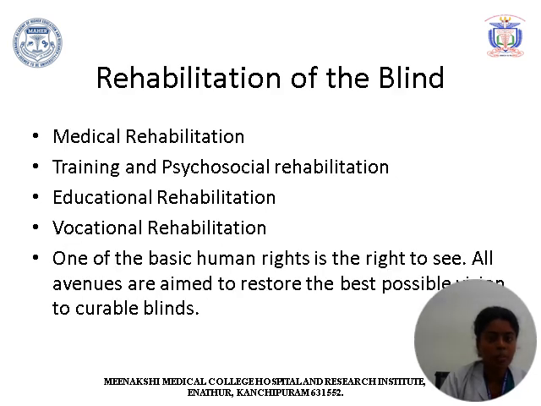Finally, for the rehabilitation of the blind, we have to concentrate on the following things. Medically, we have to rehabilitate them, with training and psychosocial rehabilitation, educational rehabilitation, providing various employment activities, and vocational rehabilitation by involving them in various awareness areas, etc. One of the basic human rights we have to know is the right to see. All the avenues, the hospitals, even district health centers and tertiary centers, always aim to restore the best possible vision to all the curable blind.